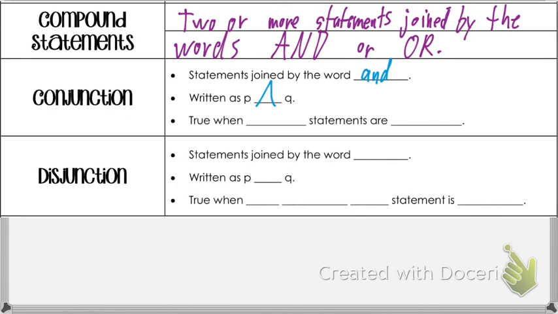Here's how I remember this one. It looks like an A without the line. The A without the line stands for and. Looks like a spike. A and. Conjunctions are true when both statements are true. We'll talk about what that means.